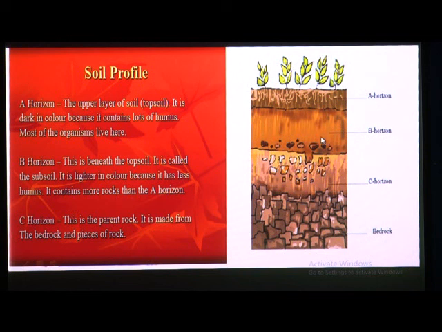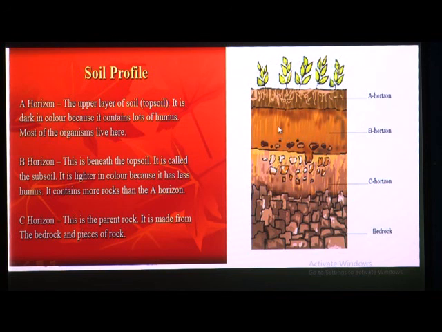So see students, it is not dependent only on color or structure, or particles which are big or small in size, but also on whatever matter is present in this layer.